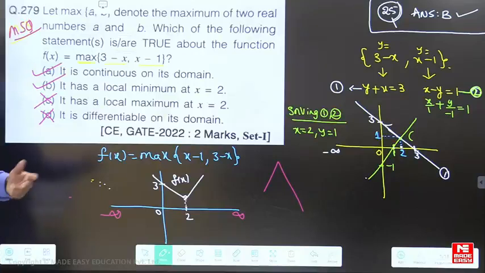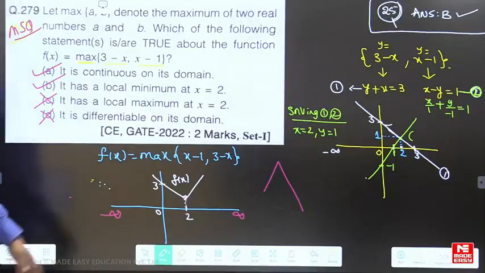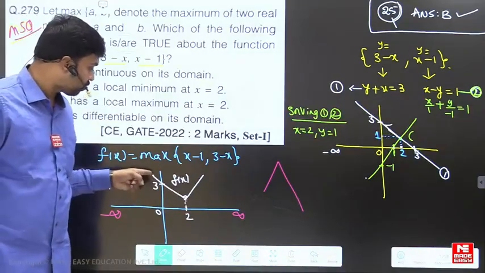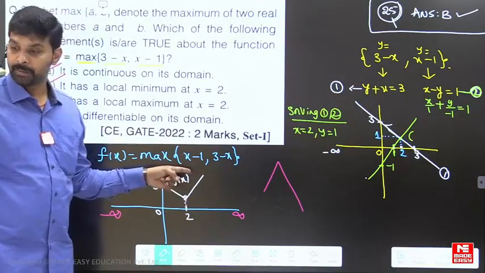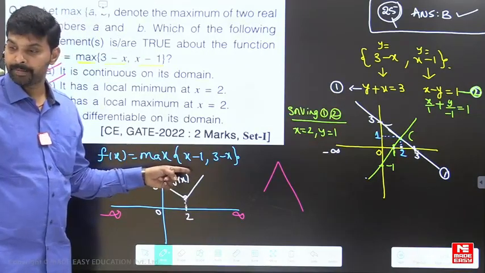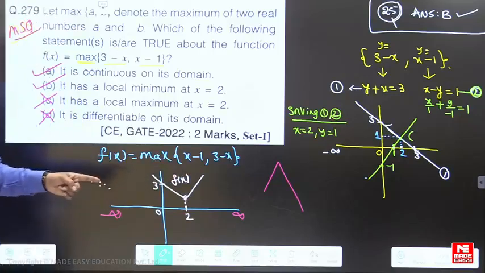Ashmit Kaur is asking, sir, please explain how it is continuous. See, the graph is continuous. For differentiability, the reason it fails is the sharp edge. Yes, Manoj, you are right.